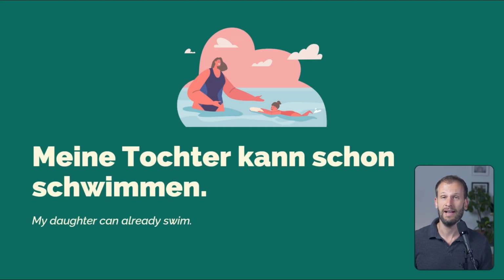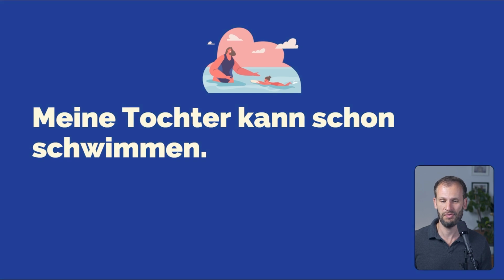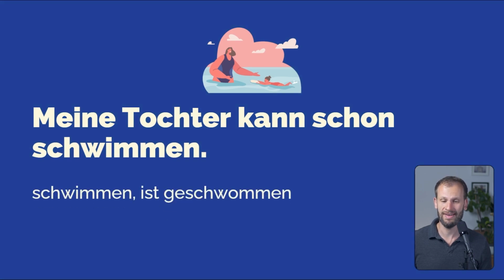Meine Tochter kann schon schwimmen. My daughter can already swim. She's quite young, but surprisingly she can already swim. Sie kann schon schwimmen. Here it's again about ability. Again, I want you to tell me the past tense form of schwimmen. Schwimmen and then ist geschwommen. Again, irregular participle 2 form.